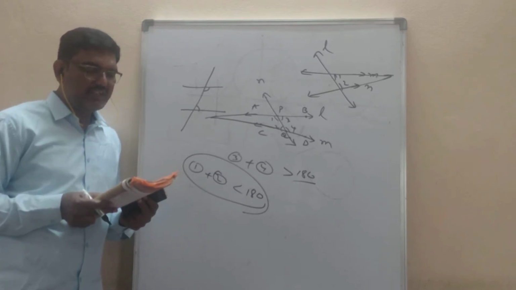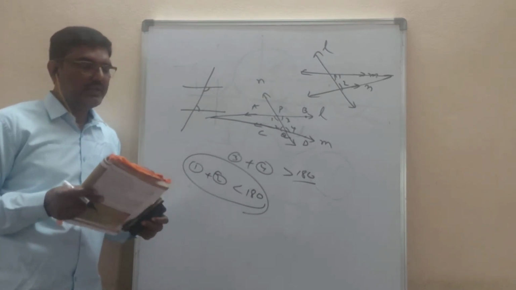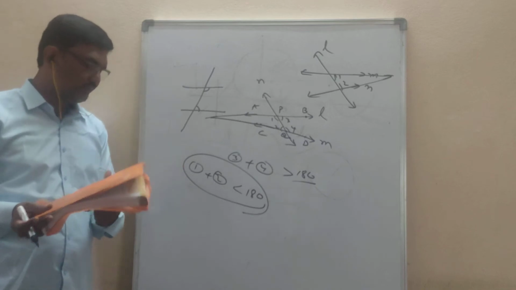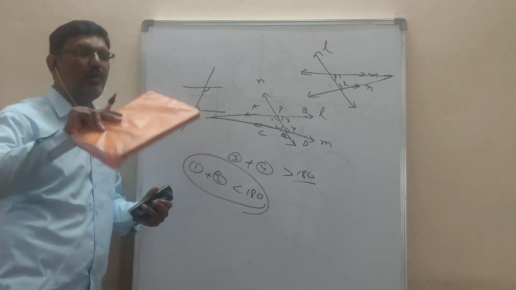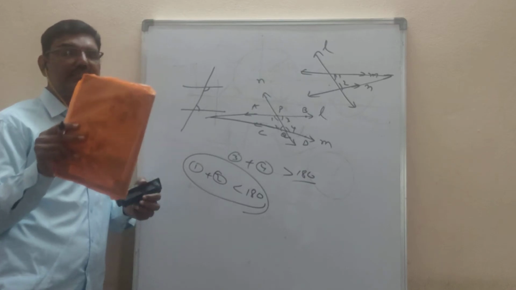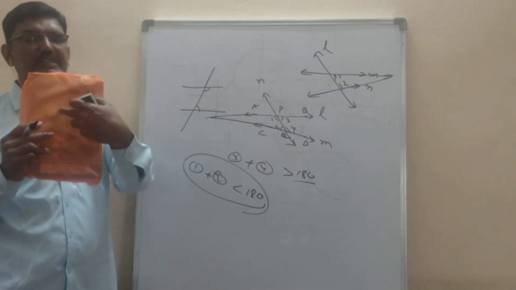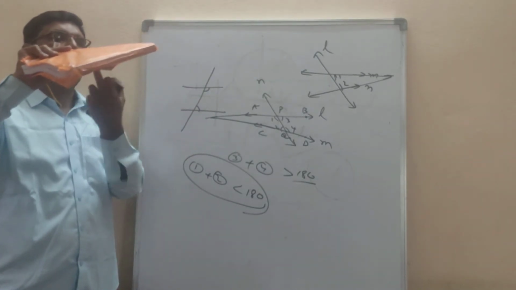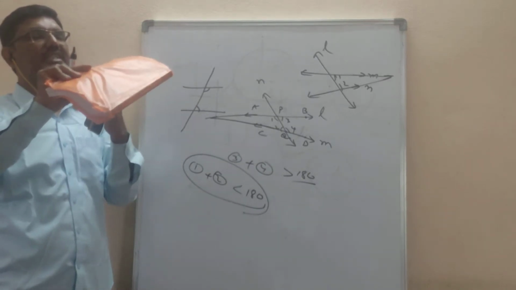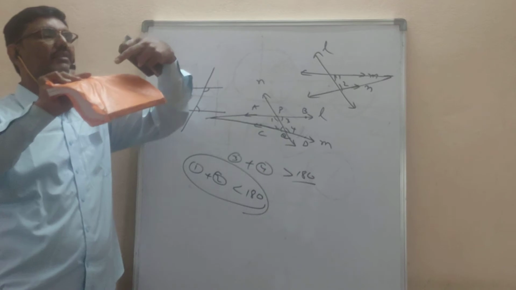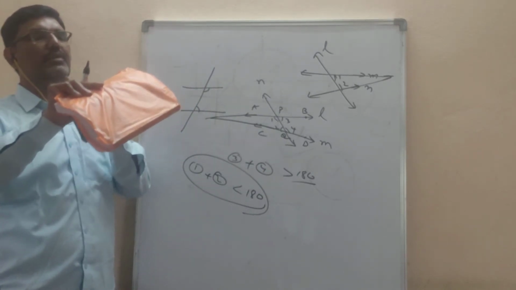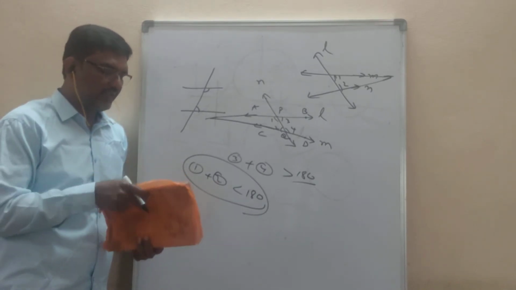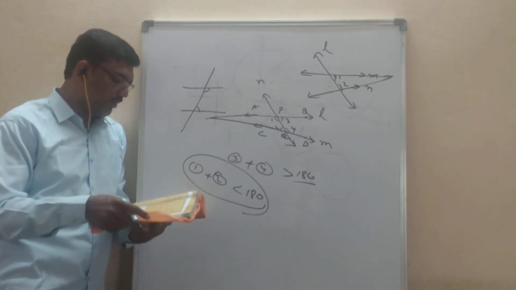Write the number of faces of a cube and cuboid. So I said the maths textbook is a form of what? Cube, I said. Cuboid, sorry. So it is a cuboid. How many surfaces will be there? This is one surface, exactly this side is 2. 1, 2, 3, 4, 5, 6. See, 1, 2, 3, 4, 5, 6. How many surfaces are there? You have to say 6 surfaces are there for a cuboid or cube.